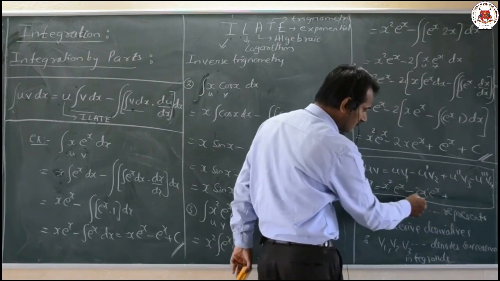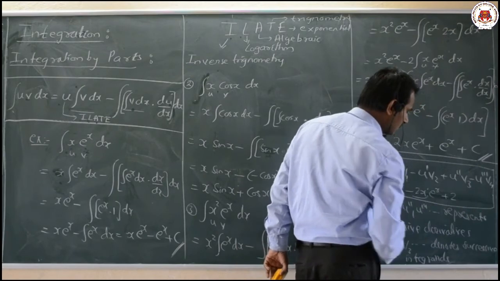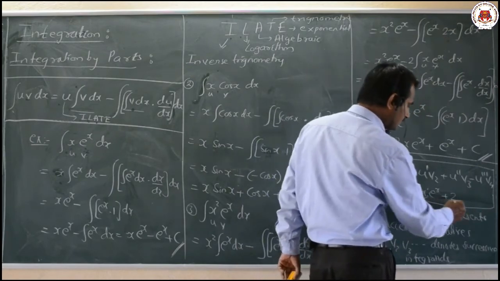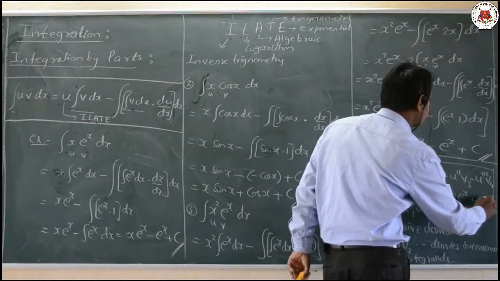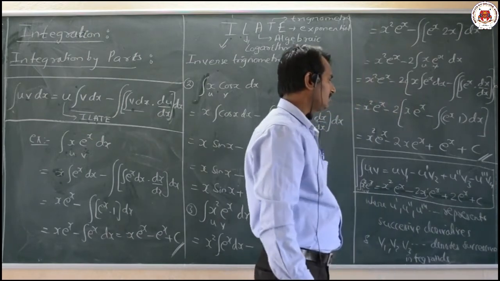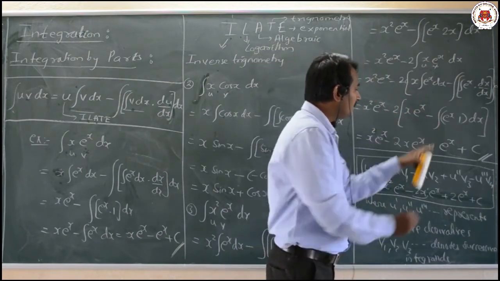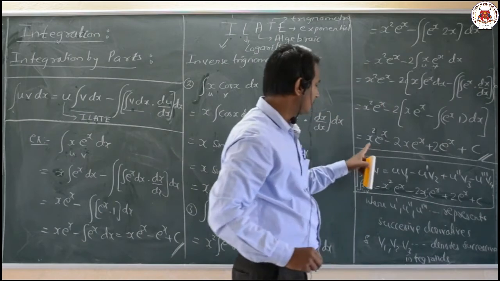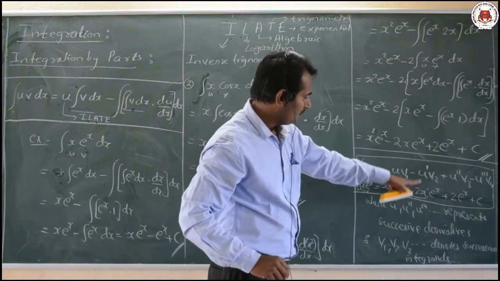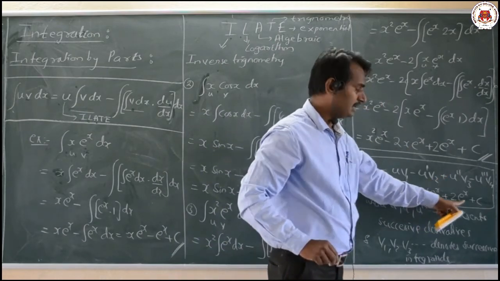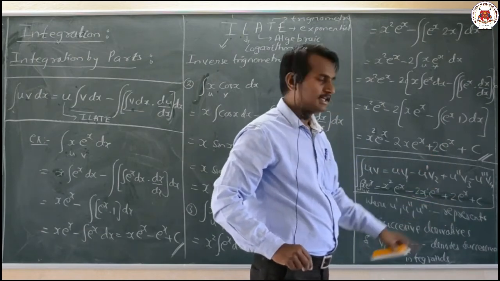U double dash means what? 2x differentiation is 2 here. 2x differentiation will be 2 and e raised to x integration will be e raised to x, plus an integral constant c. Here also we can observe that we are getting the same thing, that is x square e raised to x minus 2x e raised to x plus 2 into e raised to x. The same formula we are getting here.